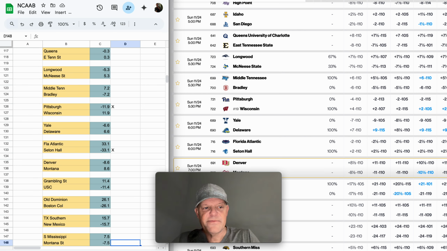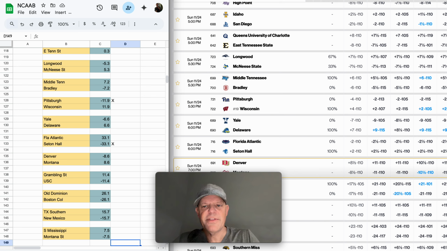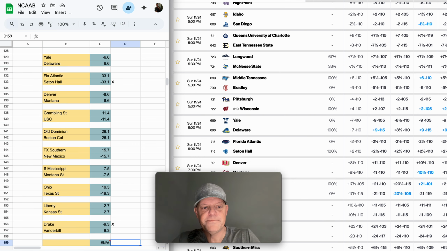And then we have Florida Atlantic and Seton Hall. I think we had Seton Hall in the model, I think 2 nights ago. -33, my line. They're underdogs here today. Lines moved against us as well. +2, line moved up to +2.5, so that would be a lean/play in favor of Seton Hall.